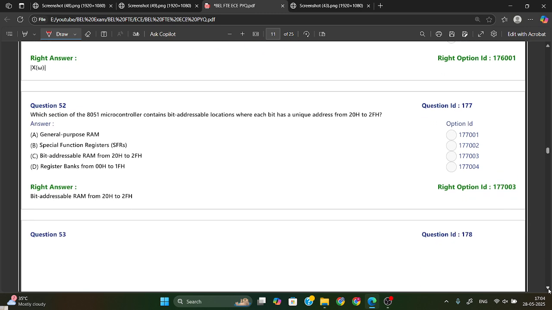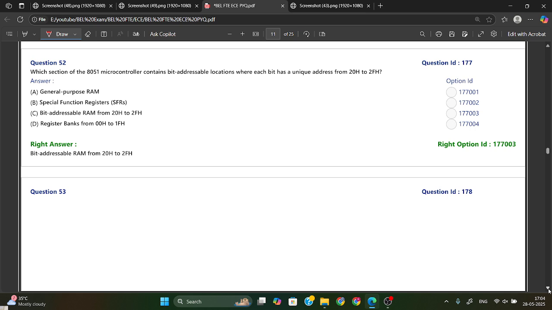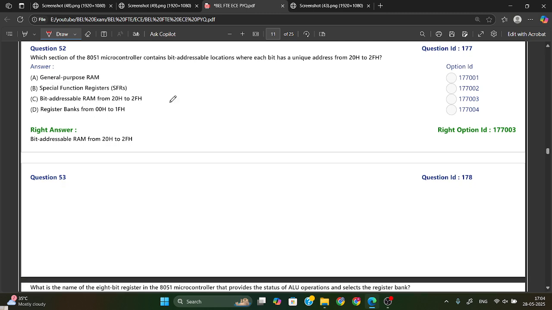Which section of the 8051 microcontroller contains bit addressable locations where each bit has a unique address from 20H to 2FH?